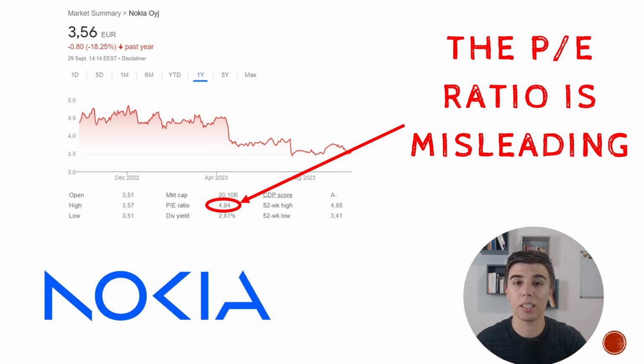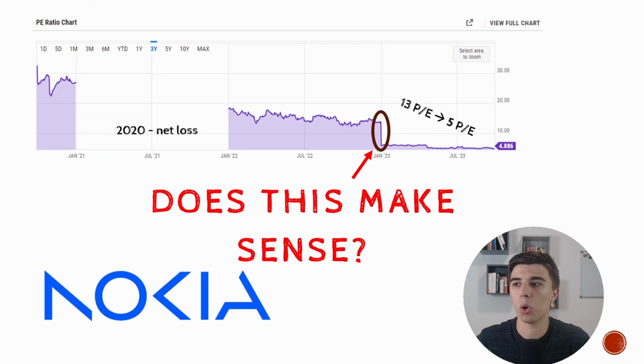And of course, that is something that is not true. And in most cases, it's not true. This is not a full valuation, so we're not going to go through everything when it comes to Nokia. I just want to focus on the PE ratio and especially focus on its development over time. So what I have here is the chart that shows how the PE ratio has been changing over the last 3 years. I'm looking only at the recent past, and you'll notice that during 2021, we could not calculate the PE ratio because in 2020, the year before, the company was not profitable.